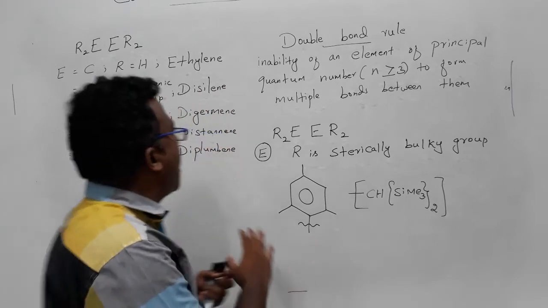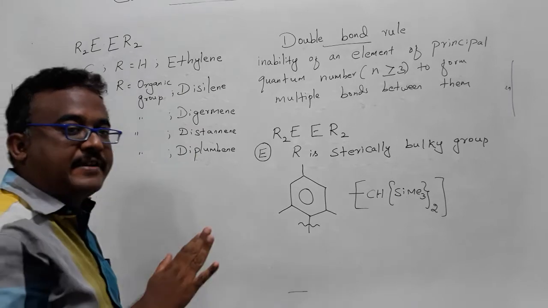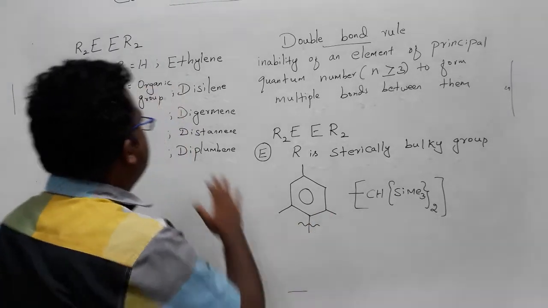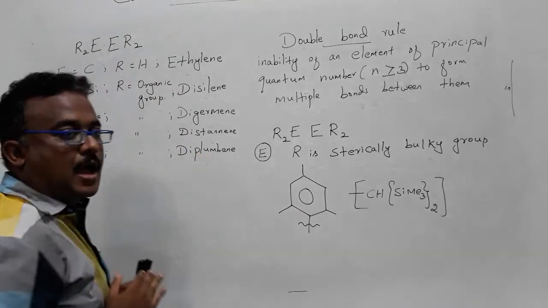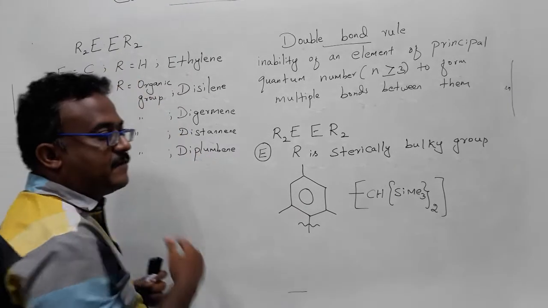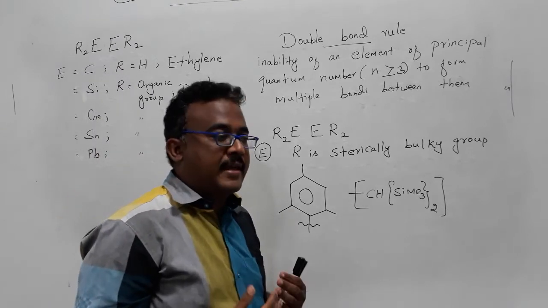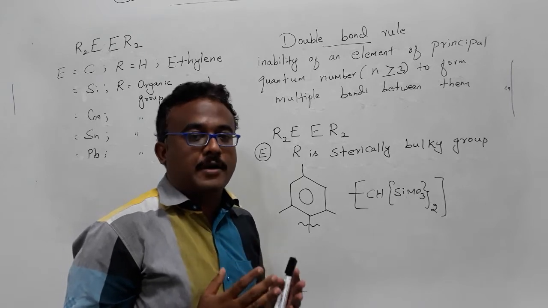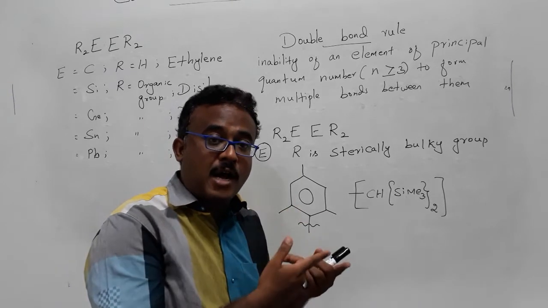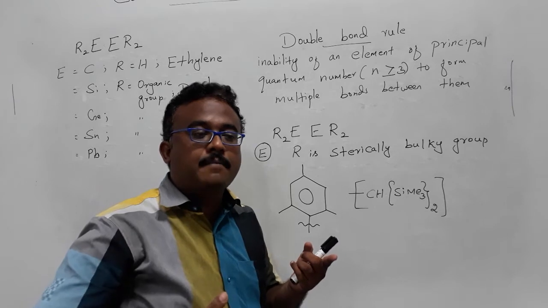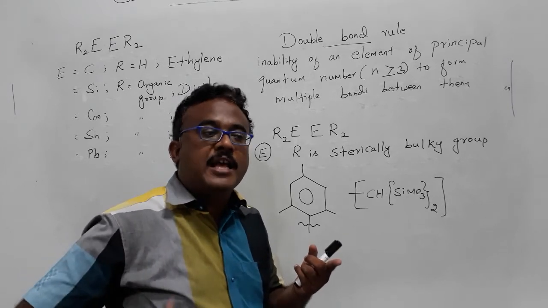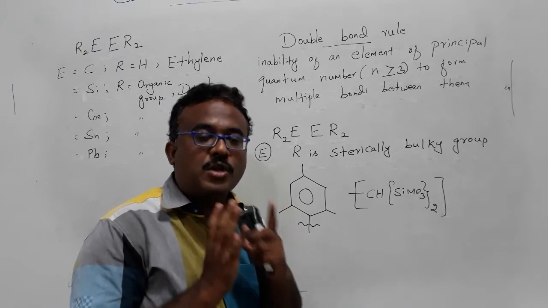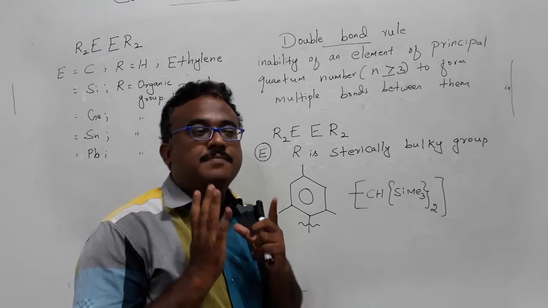In almost all cases, when you have taken an organic group, maybe selectively one, if you take mesitylene as an example, when you change the E from silicon to lead, most of the cases the very common geometry is trans-bent geometry. Ethylene has planar geometry, but when we come from silicon to lead, especially from germanium to lead, the most common geometry is trans-bent geometry.